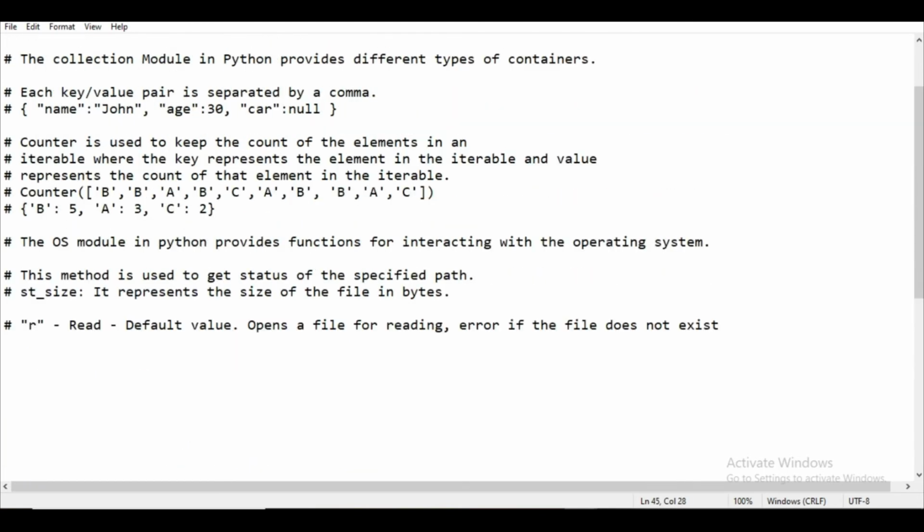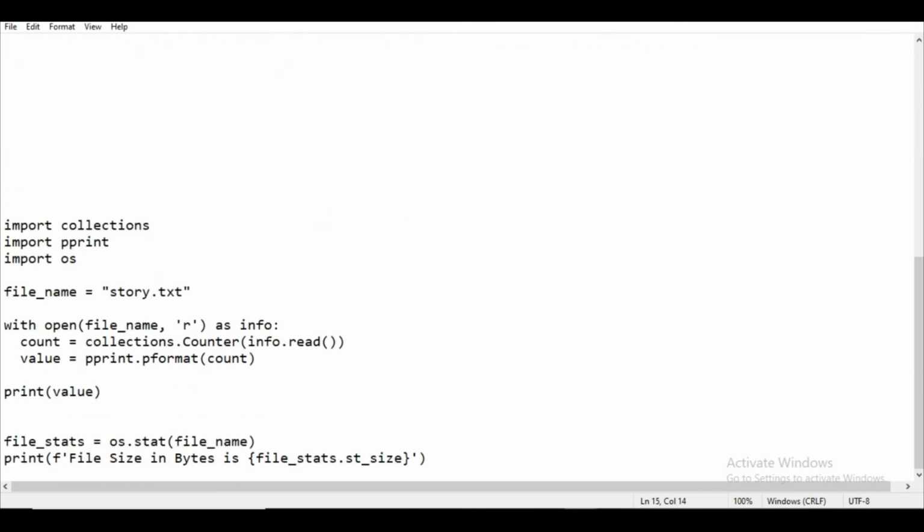Now in collections, I already told you that in the collections library there is something called Counter, and the Counter will create key value pairs, where it creates the key, that means the alphabet, and the value, that means the occurrence of that alphabet. So using this statement we will get all the occurrences of the alphabet, and we store that into a count.